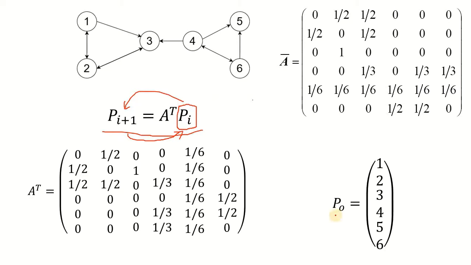So for that, we have assumed that P0 is going to be our initialization, and we have assigned a PageRank of 1 to page 1, 2 to page 2, 3 to page 3, 4 to page 4, 5 to 5, and 6 to 6. As we said earlier, these initial values do not matter for a high number of iterations, as the values are always going to arrange in the order that they should be using the PageRank algorithm.